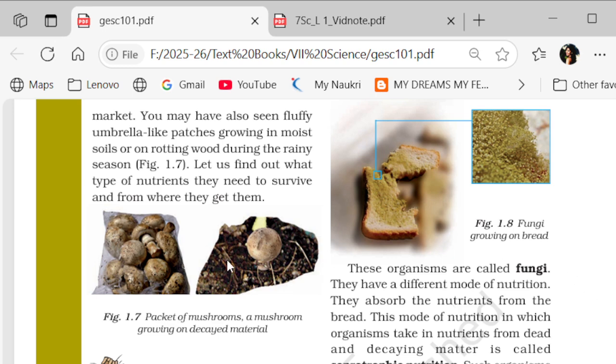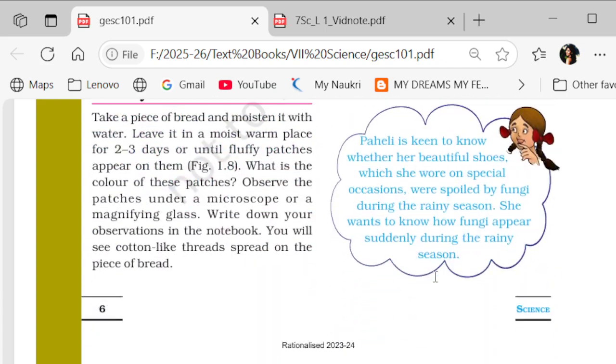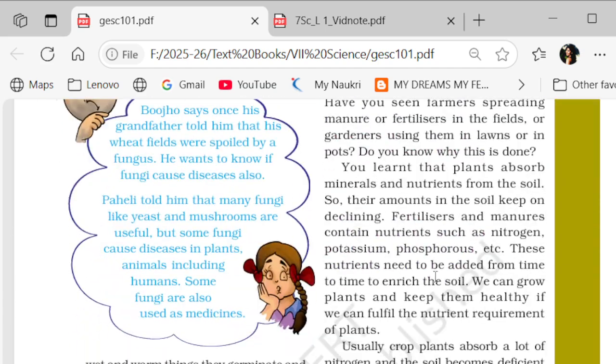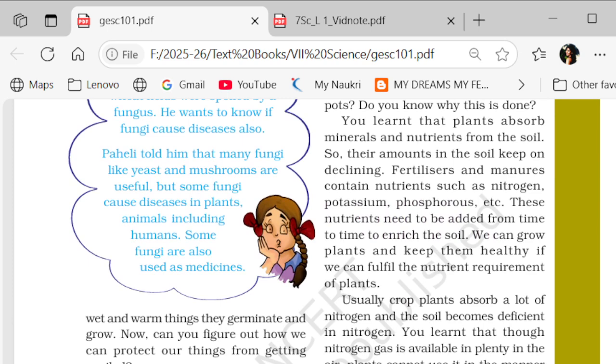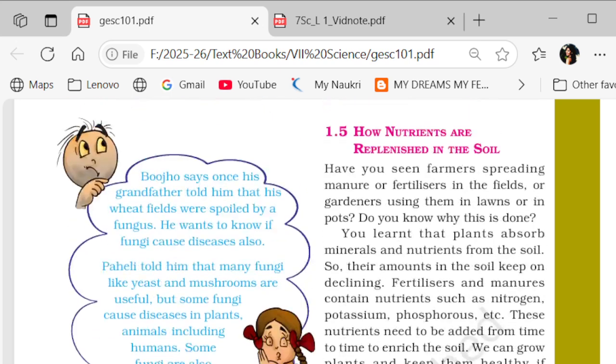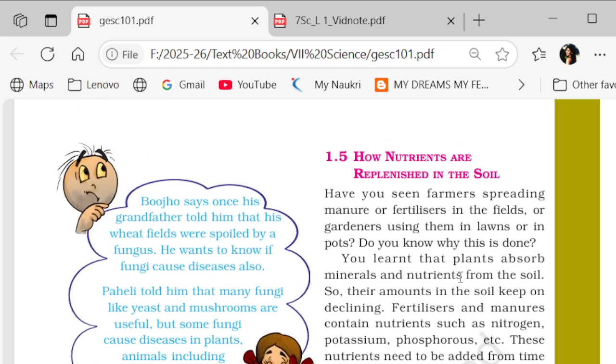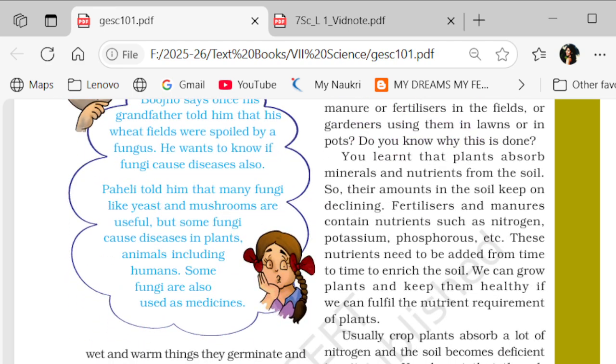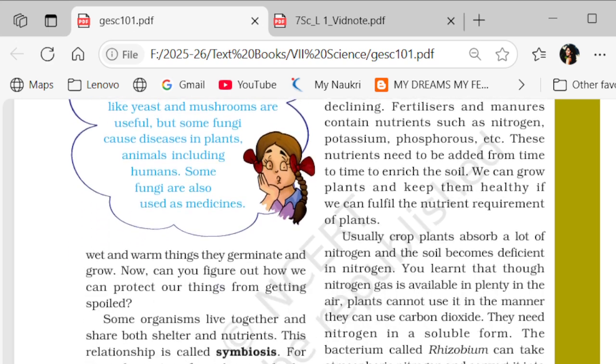See, there are some dead decaying organisms. Fungus has been given here. Okay, so you know fungus grows on chapati, it grows on bread. Here a description about lichen has been given, and here an explanation about atmospheric nitrogen and Rhizobium has been given to you.